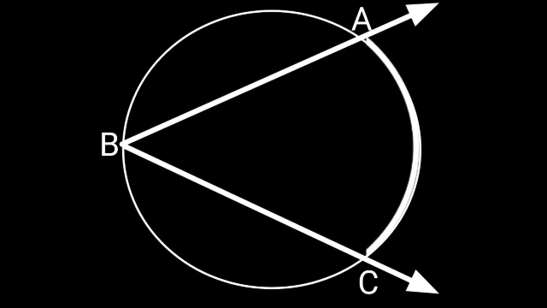At least one endpoint must be on an arm of angle ABC. Then this arc is said to be intercepted by angle ABC.